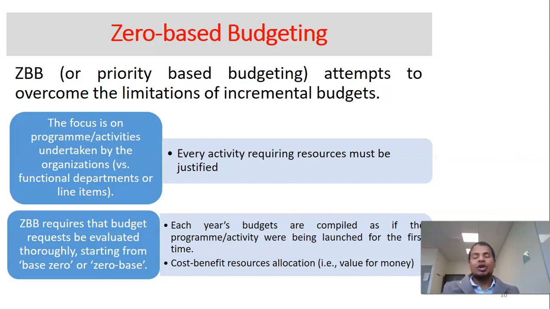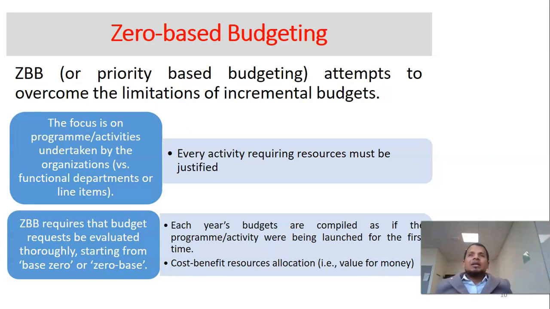For each and every activity, you have some sort of justification. Why I want to do that, what I have to do, right? How much cost I need to spend for this particular activity. So it's a kind of thorough evaluation.